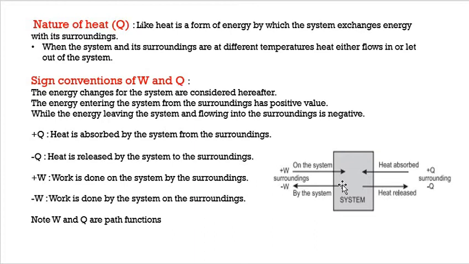Plus W when the work is done on the system by the surroundings. Minus W when work is done by the system on the surroundings. So it always depends on whether the system is doing work or work is done on the system. In both cases, the value of W would change, and we all know W and Q are path functions.